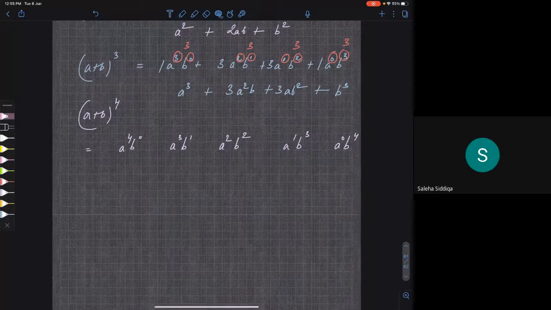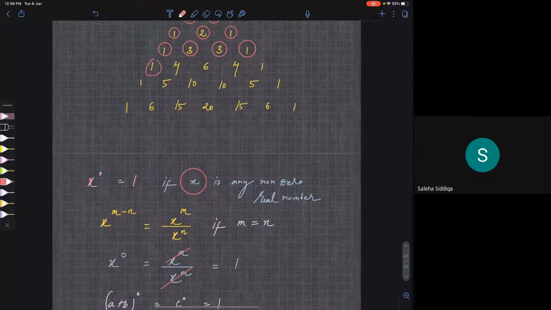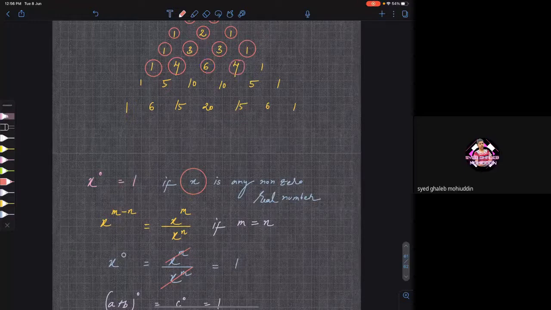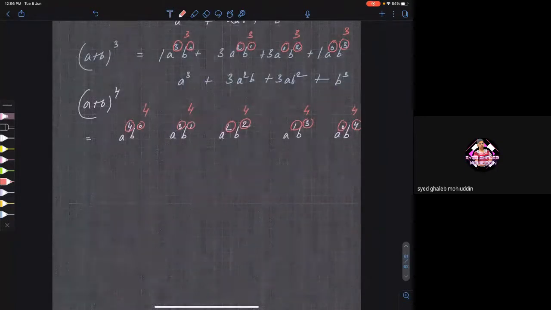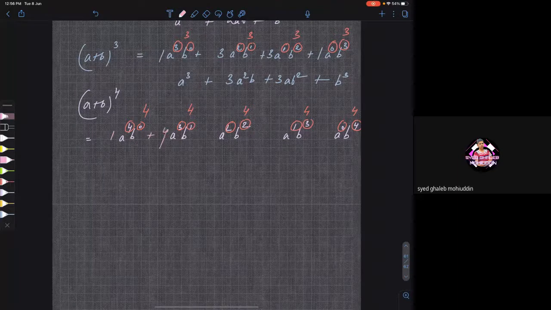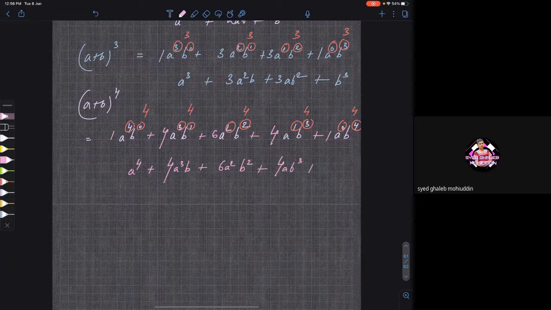Yes, sir. So the overall power is 4 in each term, because the overall power is the power of the bracket, okay? Now tell me, how will you write the factors? We will use Pascal's triangle: 1 4 6 4 1. So your answer will be a power 4 plus 4 a cube b plus 6 a square b square plus 4 ab cube plus b power 4, which is equal to (a plus b) whole power 4. Are you getting my point?